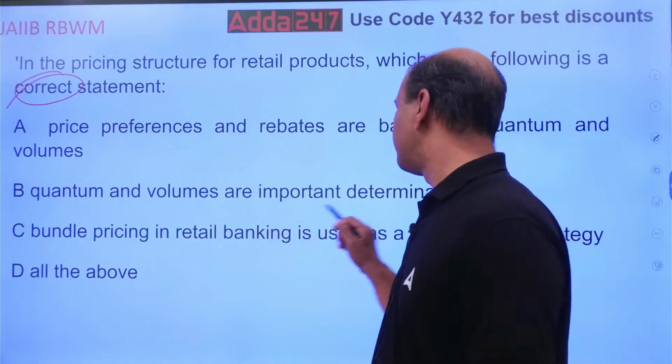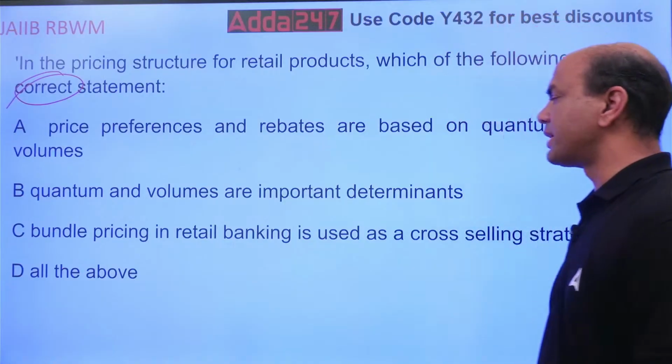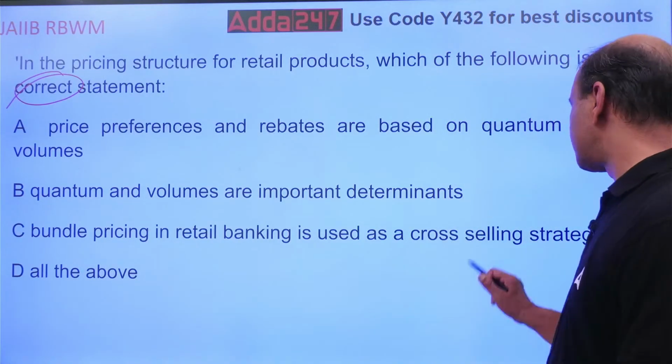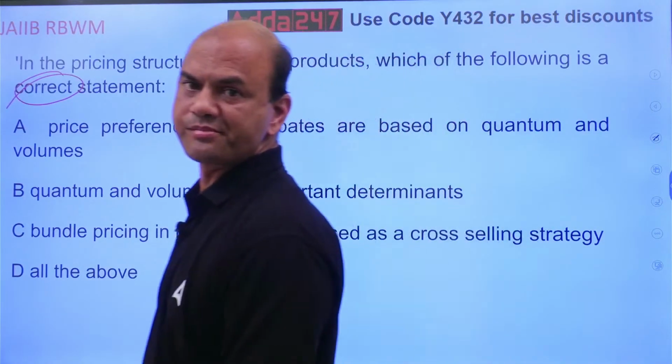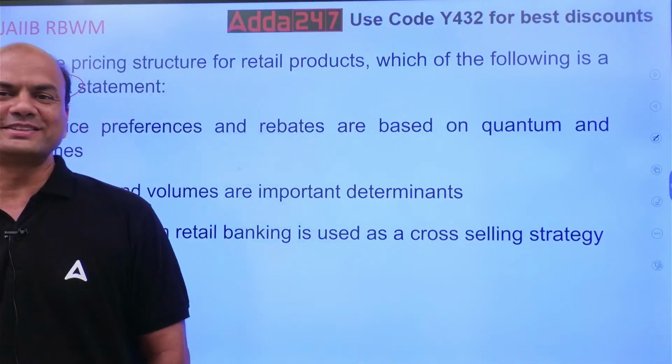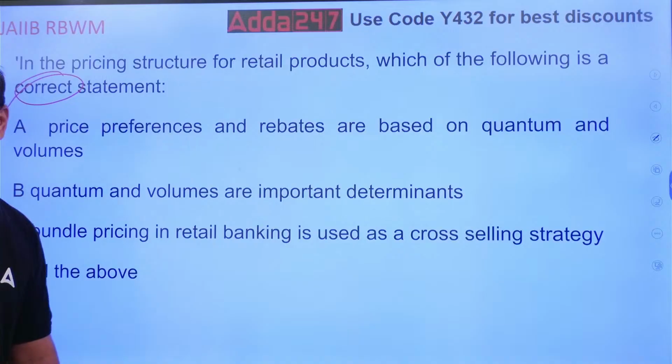Quantum and volumes are important determinants. Bundle pricing in retail banking is used as a cross-selling strategy, and all of the above. What is the answer? Easy one, right? Quite easy. What is the answer?